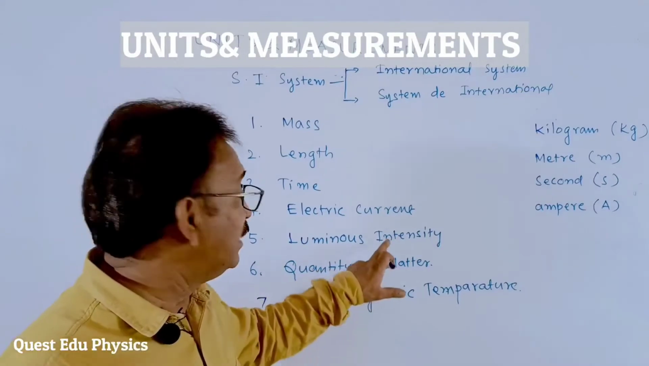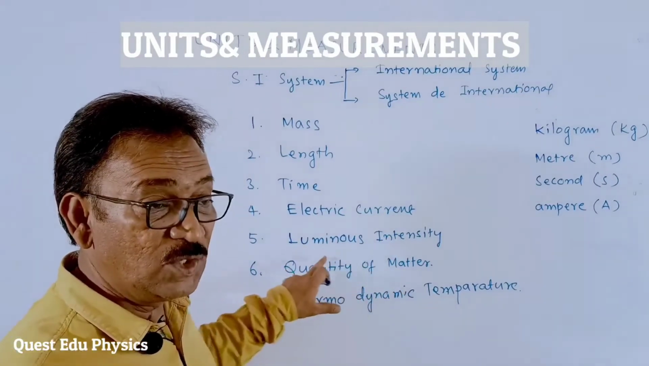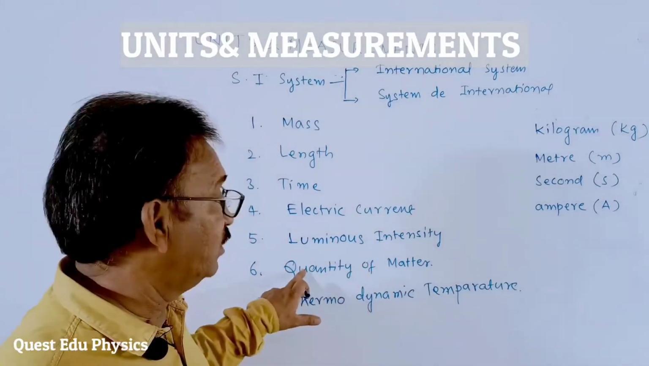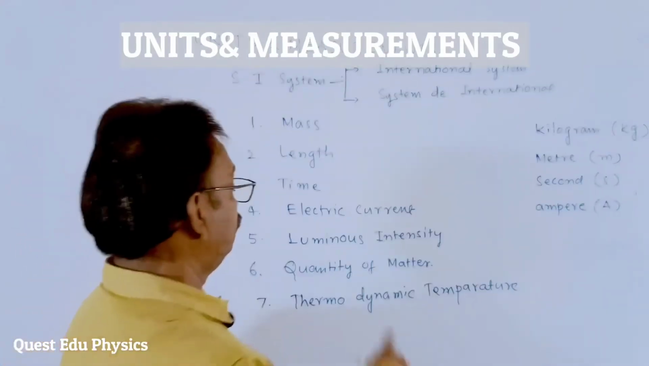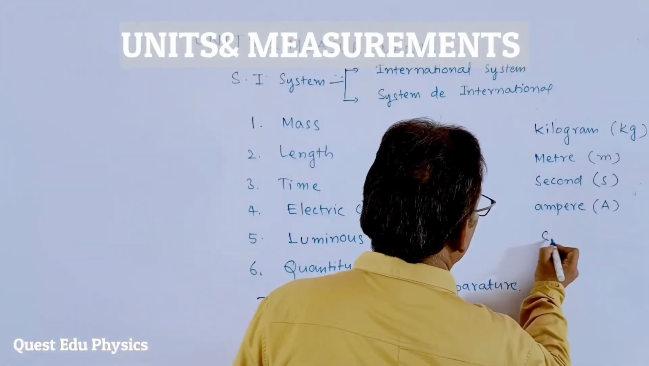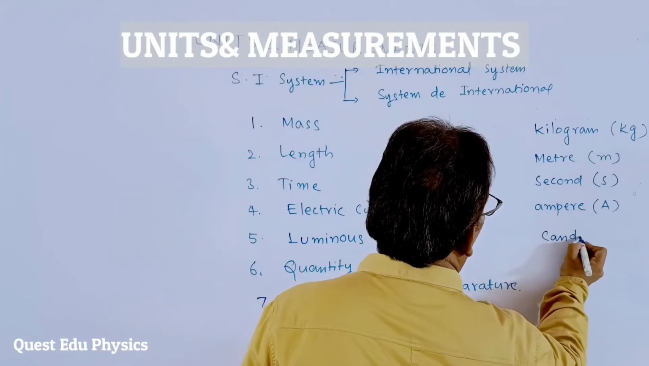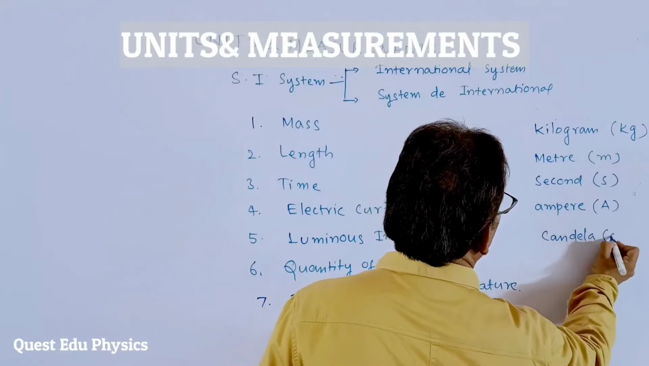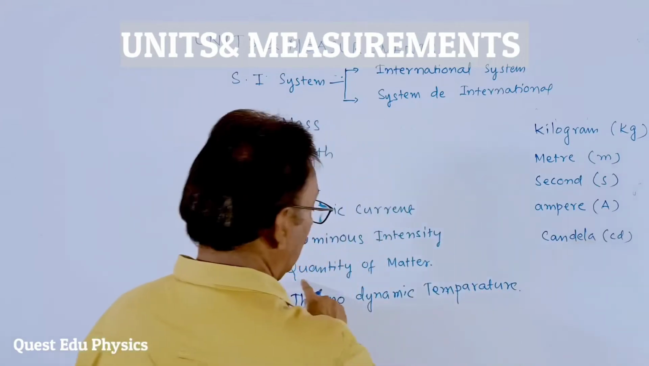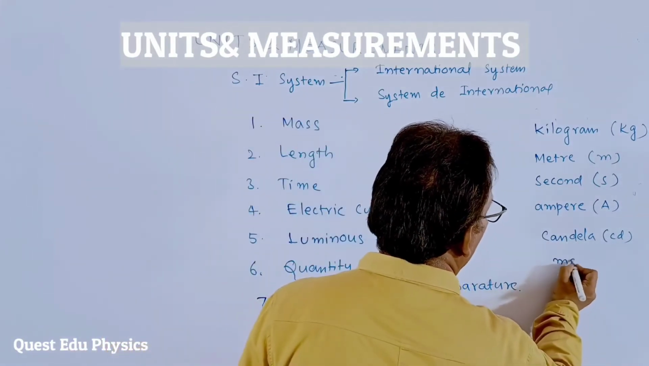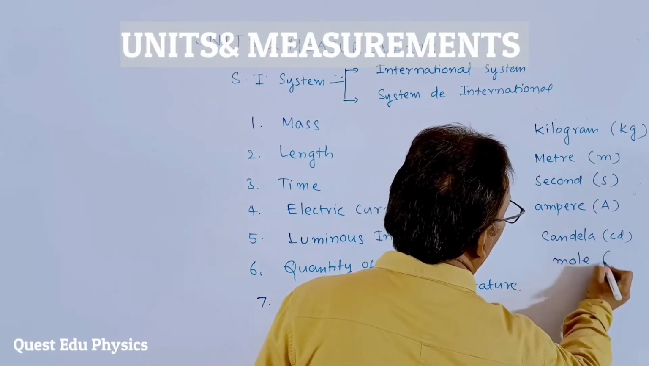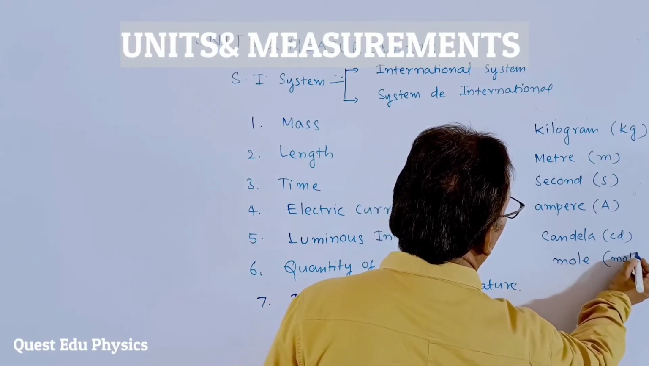And luminous intensity. It is the intensity of the light, students. Luminous means what? Intensity of the light. This intensity is measured in candela, students. Candela, and it is shown as C. And quantity of matter. You know this? It is measured in mole. And you have to write it as mole only.